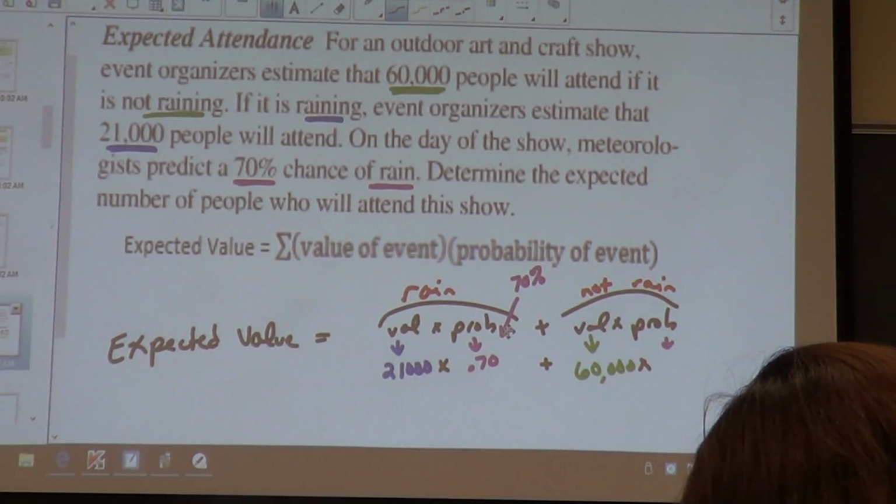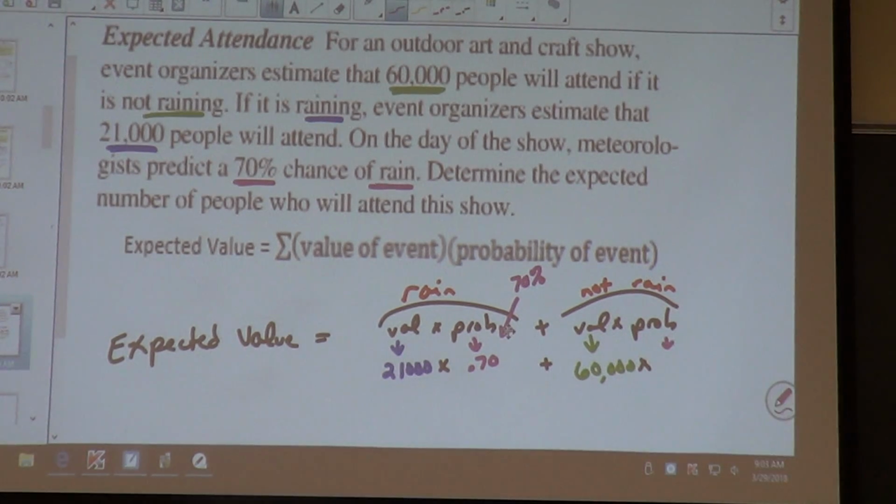Now, I'm out of numbers, y'all. There's the other part that makes up the 100. We're doing the complement. So either you rain or you not rain, and that equals 100%. So if it rains 70% of the time, what is the not rain? 30%. That's how we're getting this number. Either you're pregnant or you're not pregnant.